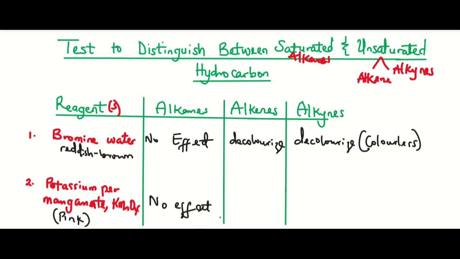Then, on addition of potassium permanganate, KMnO4, to an alkene, there are two possible outcomes. It's either the color turns from pink to colorless, or it forms a brown color. Right? The brown coloration is a result of the formation of MnO2, manganese(IV) oxide. When added to an alkyne, it becomes colorless.